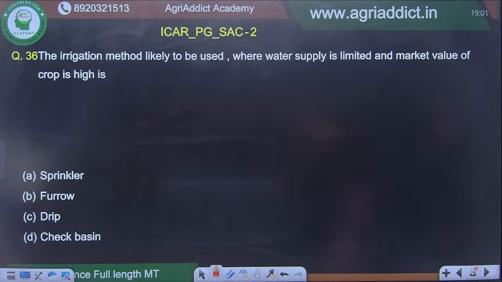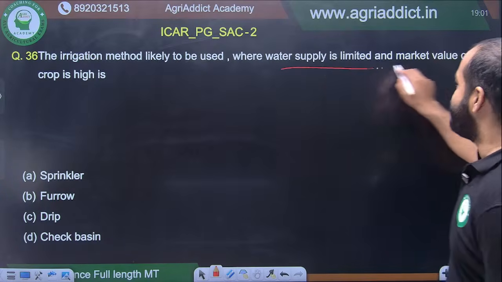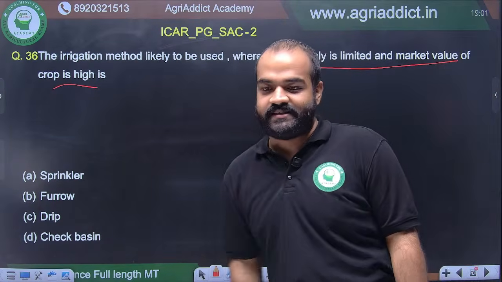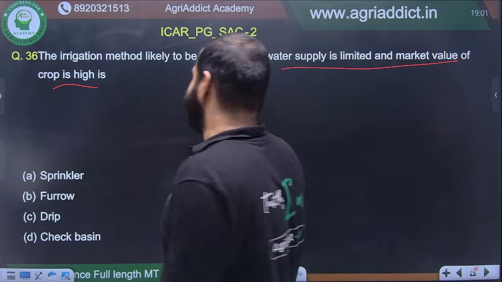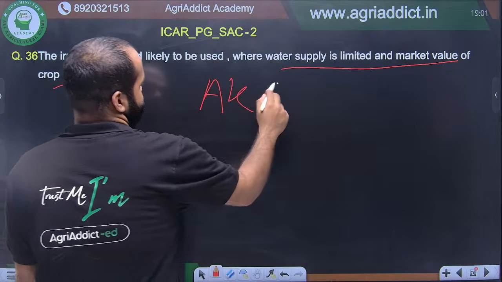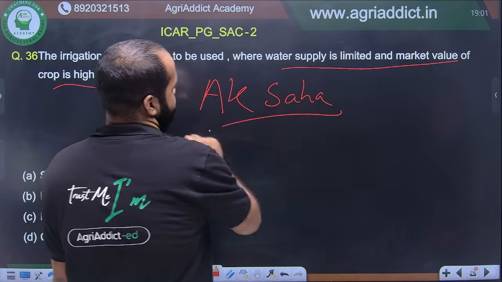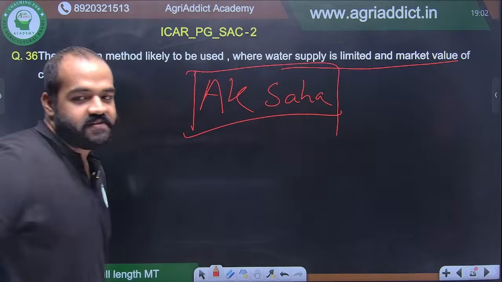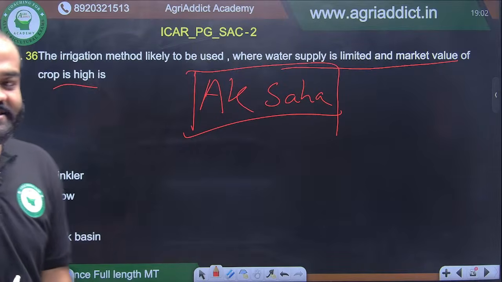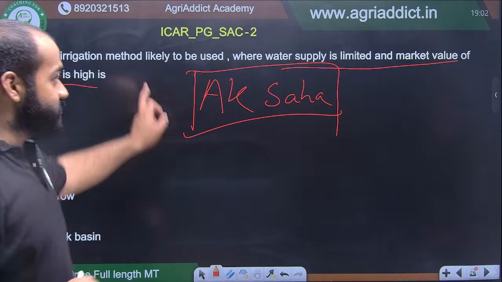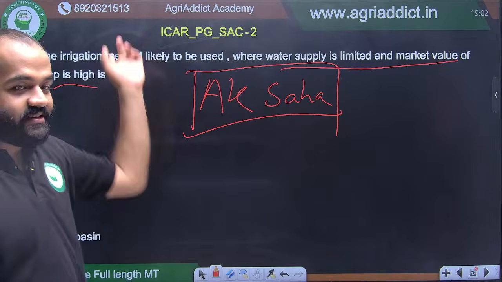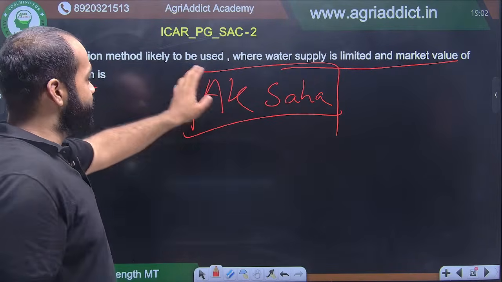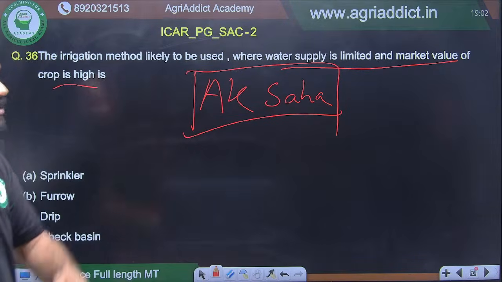Can anyone tell me this question is taken from where? The irrigation method likely to be used where water supply is limited and market value of crop is high. This is not from Treatise. This is from A.K. Saha. I don't know how many of you have read A.K. Saha Soil Physics. If you see the exercise of A.K. Saha's Soil Physics book, this question is there, and its opposite question is also there: where the water supply is very high and the market value of crop is low.